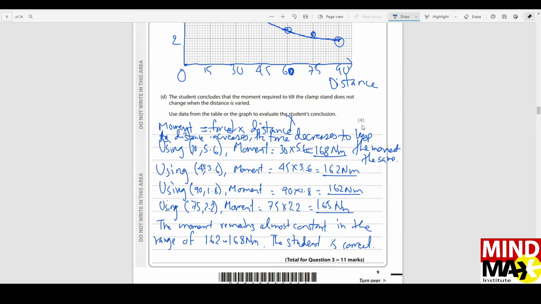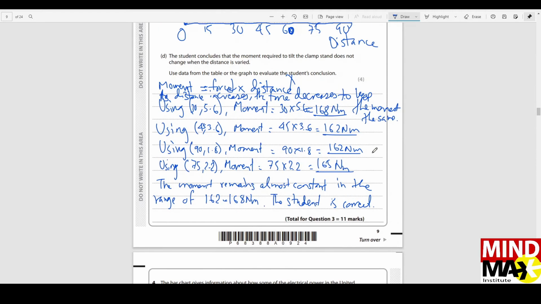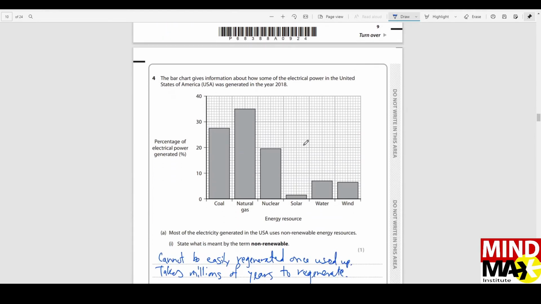And the remaining 2 marks you're going to get from the calculations, which show that the moment is more or less within an acceptable range. That means the student is correct, because the student did say that the moment doesn't change. So it does change a bit, but it's not much. It's acceptable enough to say that the student is correct, because the moment does more or less stay the same within a range of 162 up to 168 Newton meter.